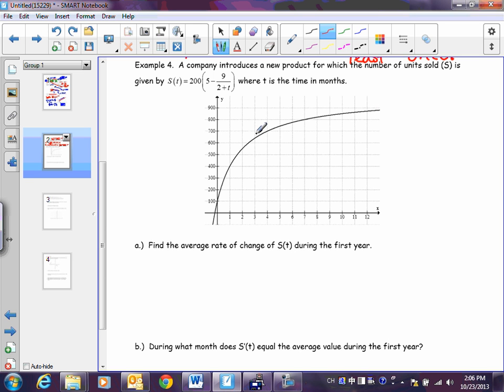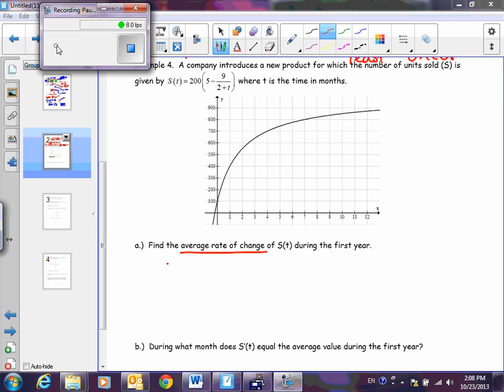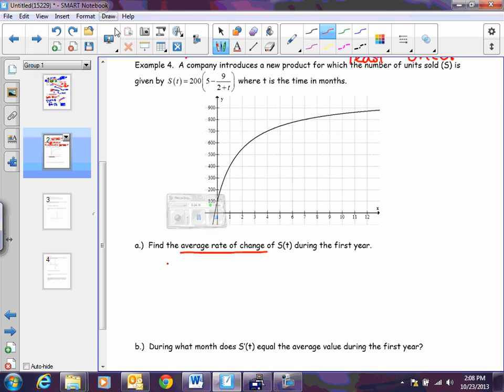Okay, so part A says find the average rate of change of S of T during the first year. You already know how to do this. This is an Algebra 2 level question, so I'm going to give you a minute to do this, and look back at previous problems if you need to. I want you to answer part A on your own. All right, let's go over this.